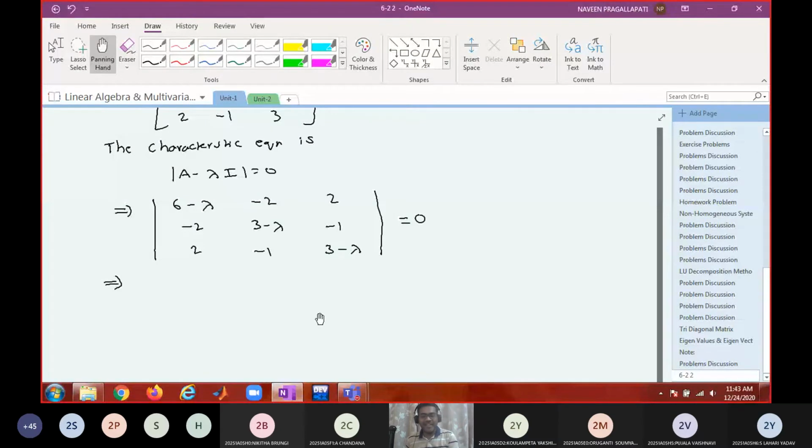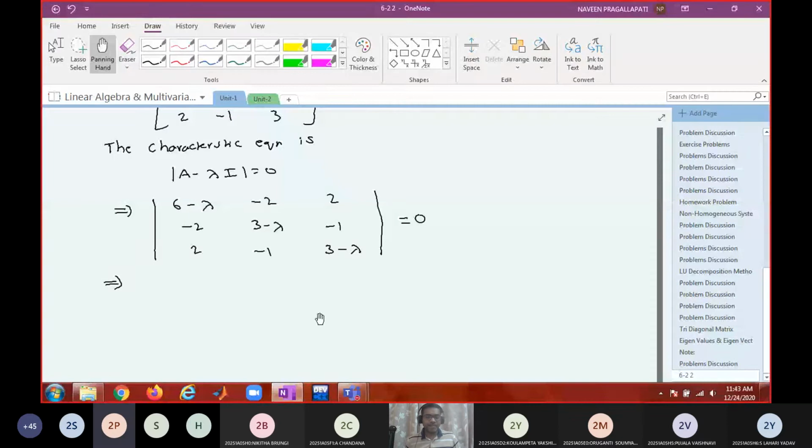If you make any mistake here, then the subsequent work is also going to be wasted. That's why be careful in finding the characteristic equation.